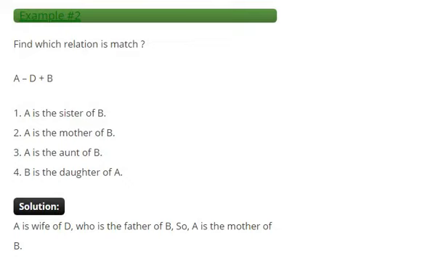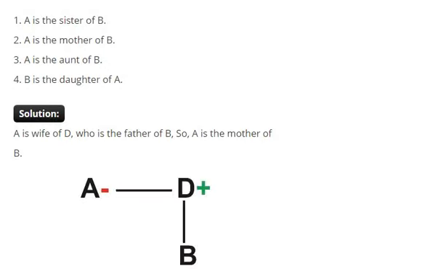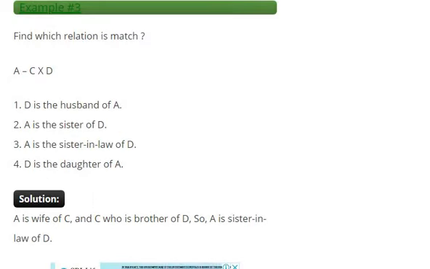So another example, A minus D plus B. So A minus D, so A is wife of D. And D is father of B. So A is mother of B. So we have another example, A minus C multiplied by D. So A minus C, A is wife of C. C is brother of D. That multiplication symbol means brother of D. So A is sister-in-law of D.